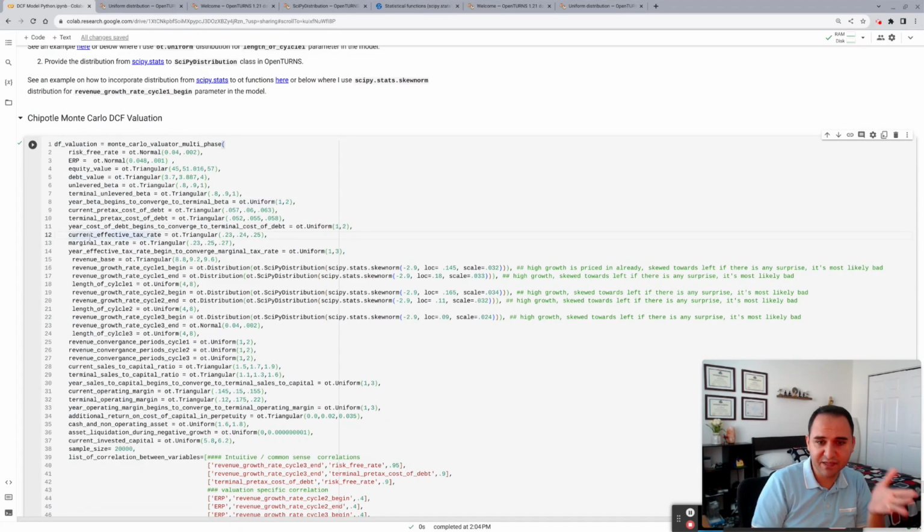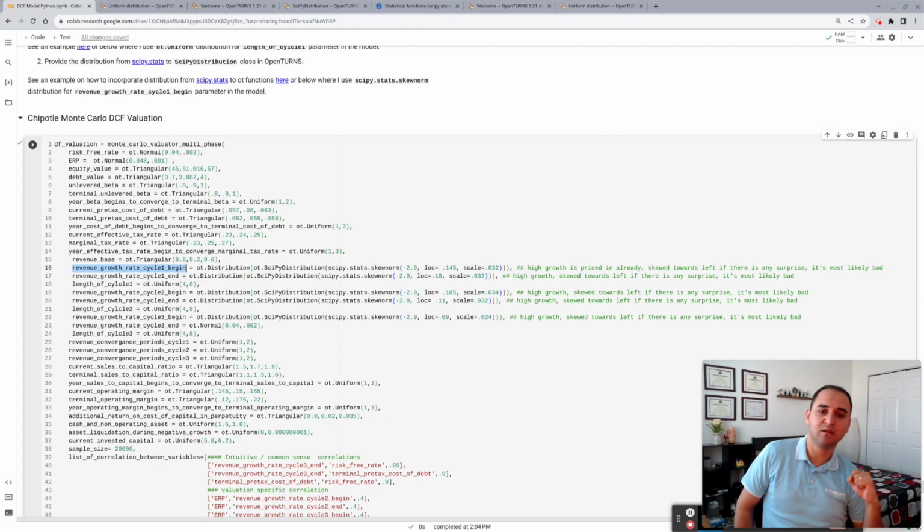The effective tax rate, again, I'm using triangular distribution. For revenue base, again, I'm using a triangular distribution. Could be using uniform, again, doesn't matter because I'm not putting a huge range around it anyway. The revenue growth rate cycle begins. Here, I'm using the OpenTURNS distribution class.